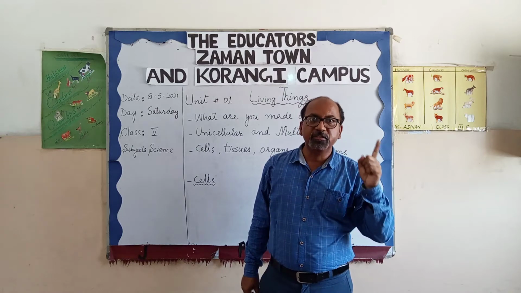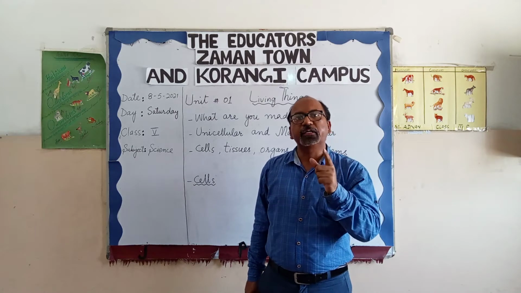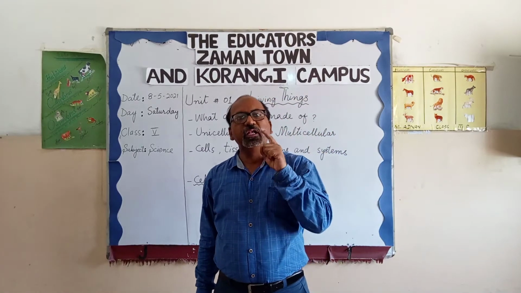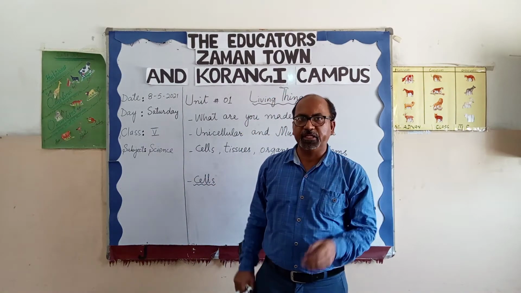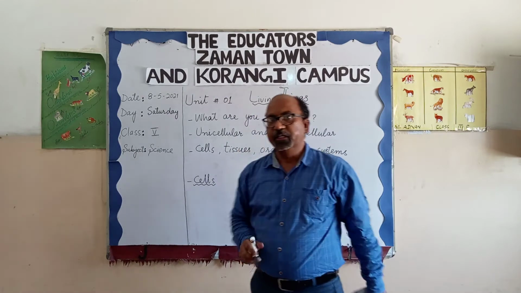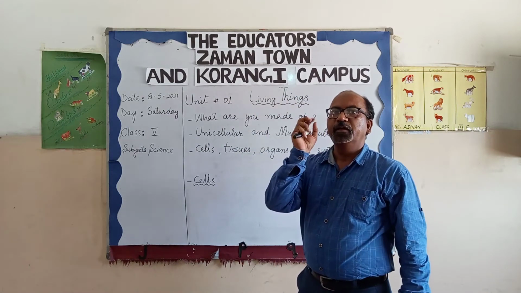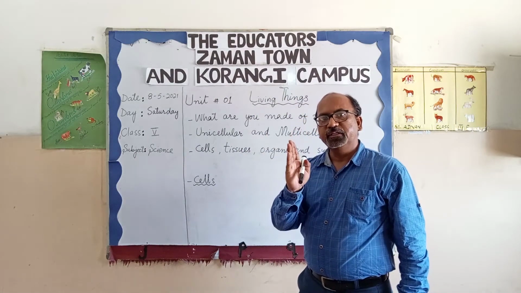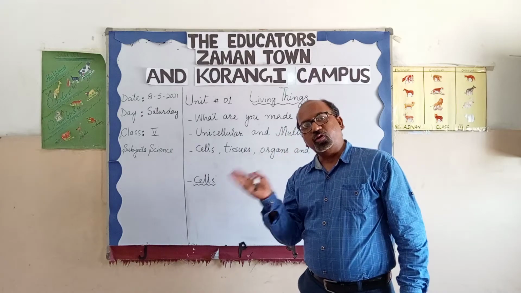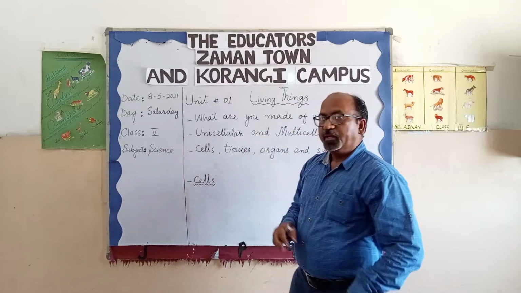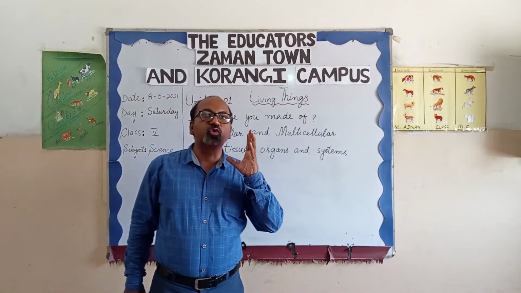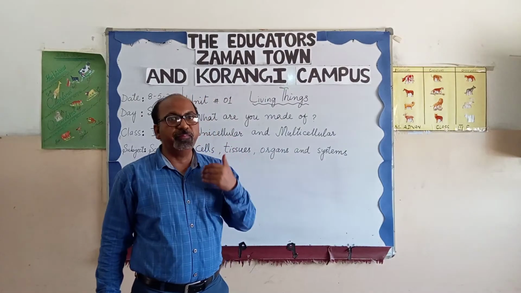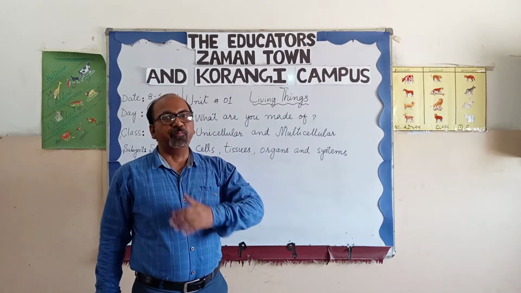Not only animals and human beings are living things, but plants are also living things because they show all the properties of living things. So remember that living things are animals, plants and microorganisms. We are animals, called social animals. So human beings, what are we made up of?